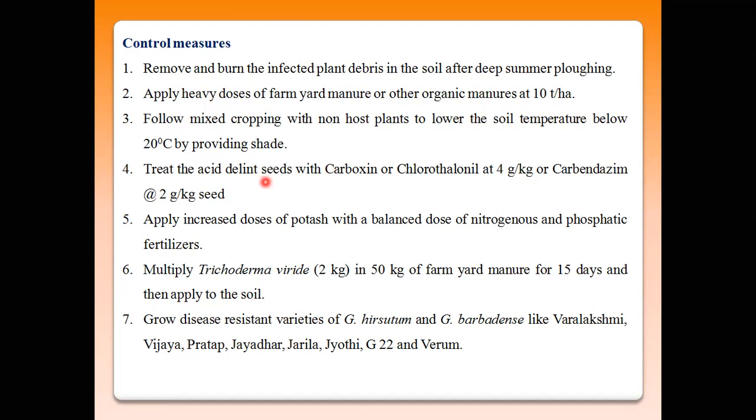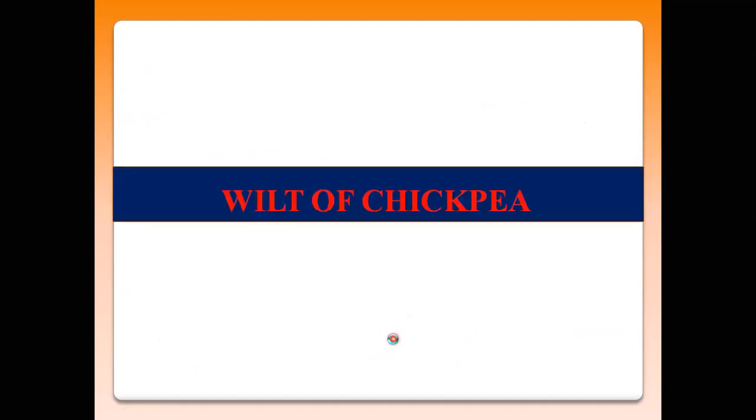So 100% disease is produced, means these seeds are protected from fungal infection by treating with these fungicides. Okay, then grow resistant varieties, that is Varalakshmi, Vijaya, Pratap, Mahadar, Jarila, Jyoti, Varun. These are the resistant varieties grown by farmers against the wilt pathogens seen in cotton.